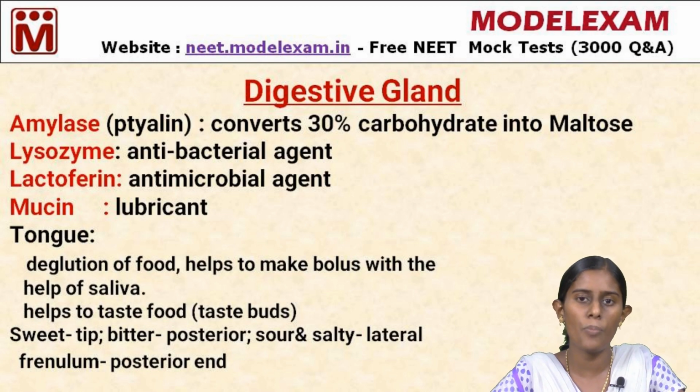Next, with the help of the tongue, the food can be rolled up. It should be made into a small ball-like structure, that is the bolus. And what is the next function of the tongue? Deglutition of food. Deglutition means swallowing of food. So, with the help of saliva and the tongue, the food is made into a bolus and swallowed into the esophagus.